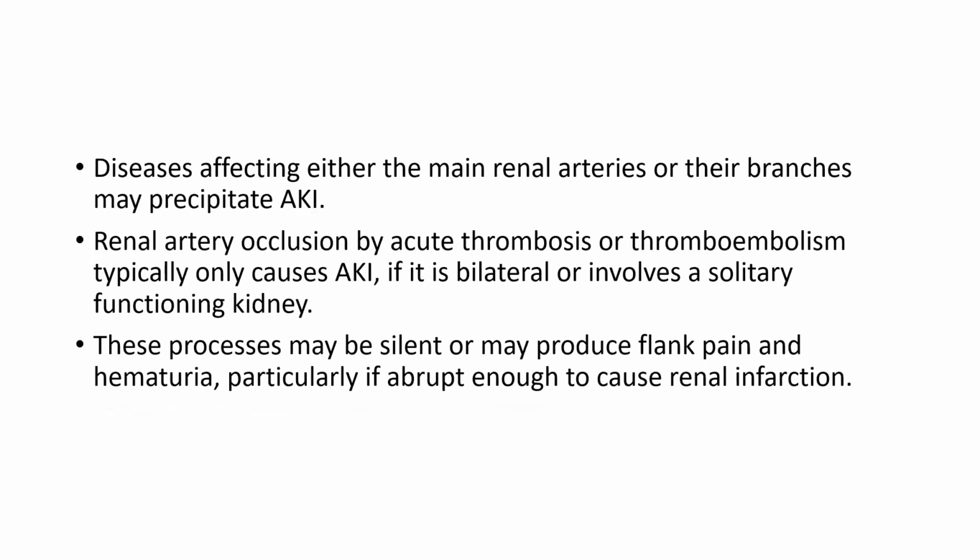Disease affecting either the main renal arteries or their branches may precipitate AKI. Renal artery occlusion by acute thrombosis and thromboembolism typically causes AKI only if it is bilateral or involves a solitary functioning kidney. This process may be silent or may produce flank pain and hematuria, particularly with abrupt renal infarction.